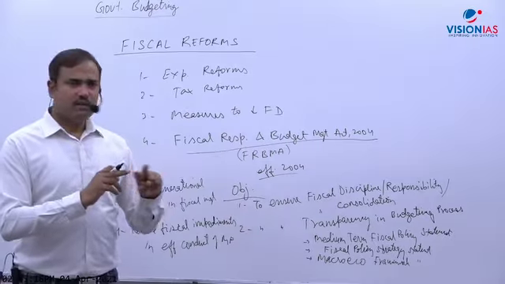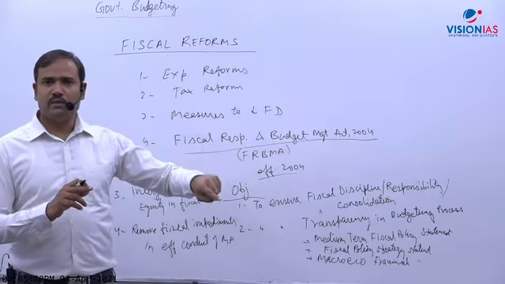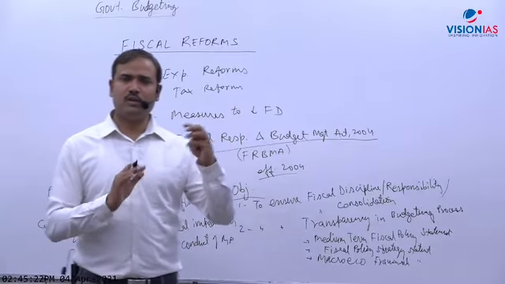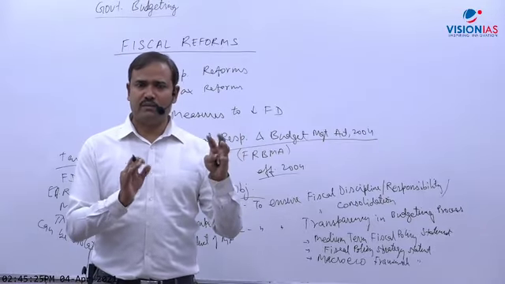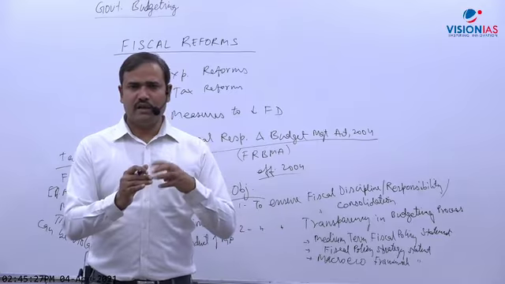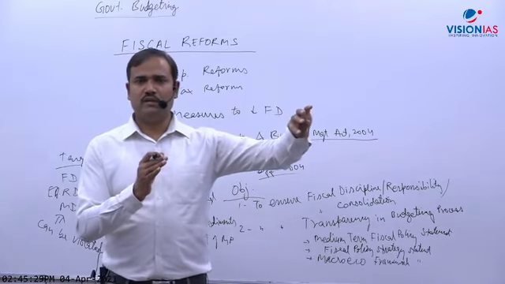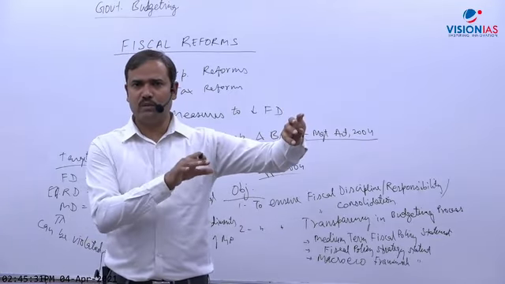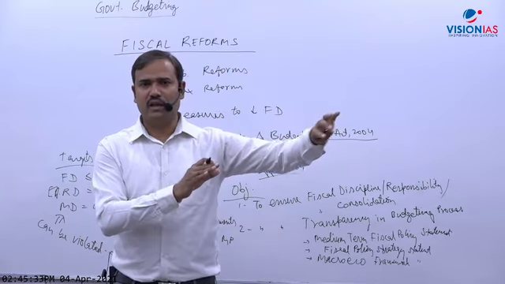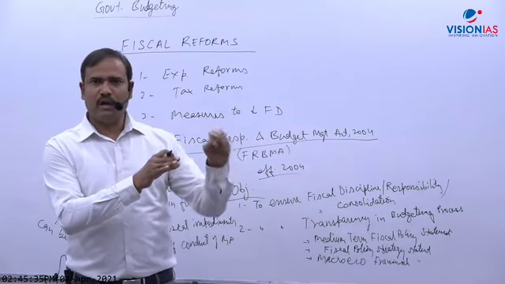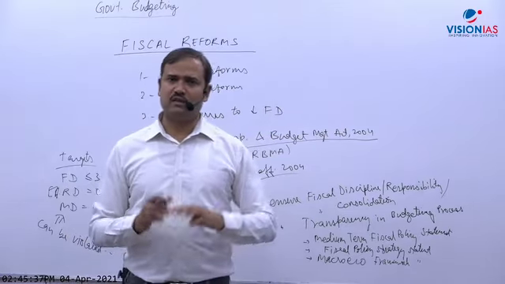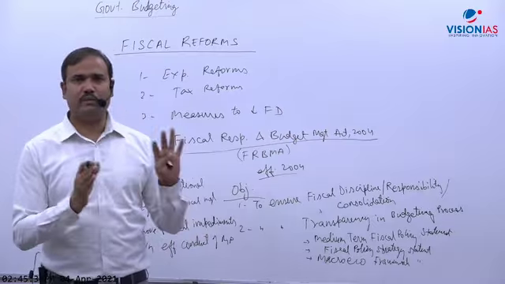One is that the flexibility is being misused by the government. The second thing is that the government keeps on amending it. Three times it has been amended, and once an amendment is made, the government extends the deadline by 3, 4, 5 years. Okay, we will reduce the fiscal deficit to 3% after 3 or 4 or 5 years. And when the time comes, the government again amends and again extends. This has been done by the previous government and this government also.